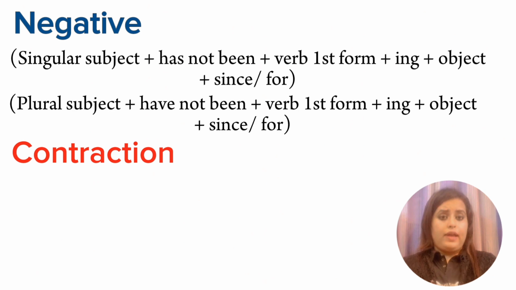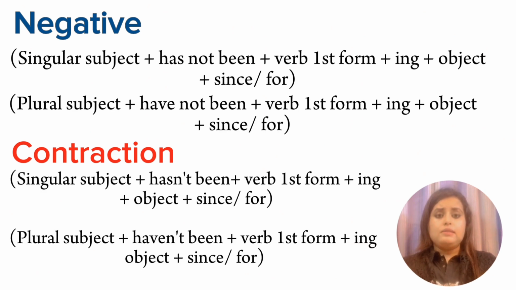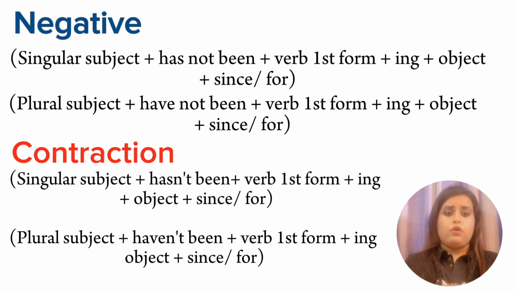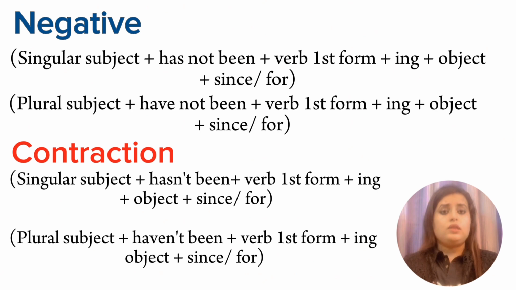Now with the contraction form, the rule will be singular subject plus hasn't been plus verb first form plus ing plus object plus since or for. The other rule will be plural subject plus haven't been plus verb first form plus ing plus object.